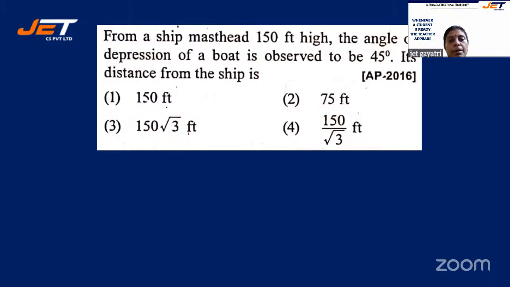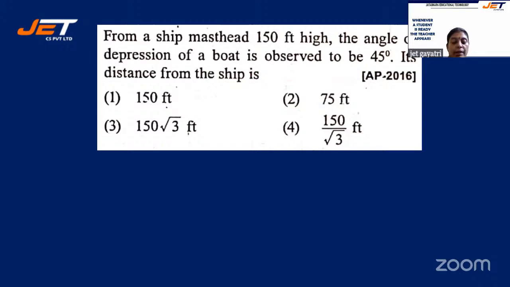From a ship masthead, 150 feet high, the angle of depression of a boat is observed to be 45 degrees. Its distance from the ship is dash. All right, so is it 150 feet, 75 feet, 150 root 3 feet, or 150 by root 3 feet?